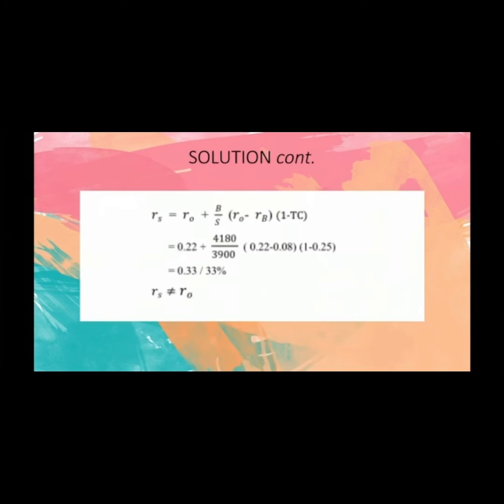So next, this one, the formula of RS. We just insert all the information we gathered earlier, the RO we have calculated just now. We insert the value of the debt, the value of equity, the value of RO, and the interest rate of 8%.